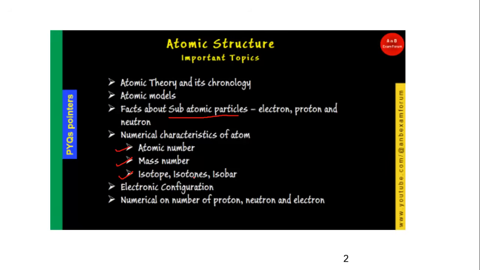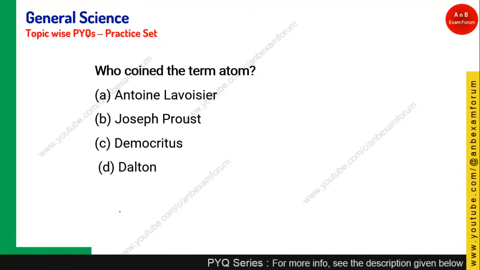And afterward electronic configuration, like how many electrons are in the L orbit or M orbit, that formula you should know before going to your exam. And finally there can be some numericals on finding the number of protons, neutrons and electrons. So in today's session we are going to have one or two questions from each of these topics, and I request you to go through all these pointers that I am presenting in today's session. So let's see the first question, a very simple one.